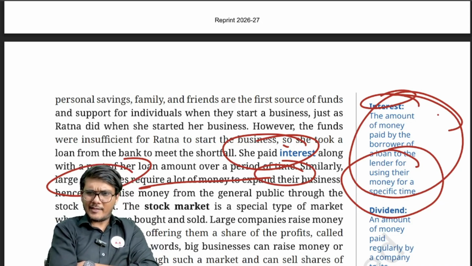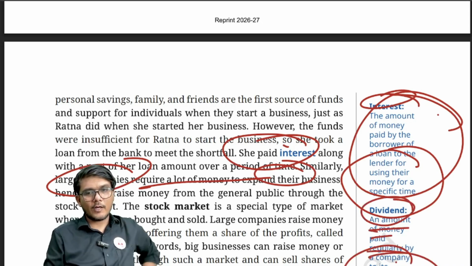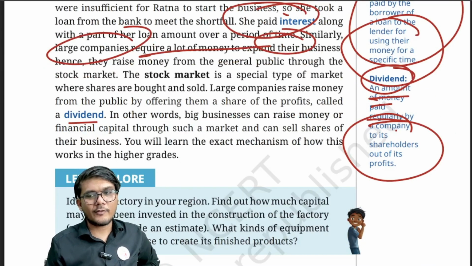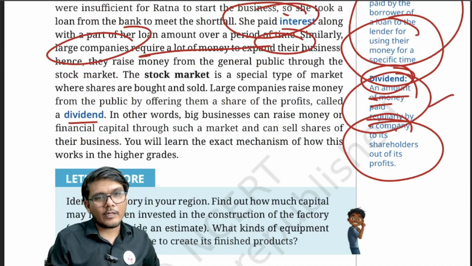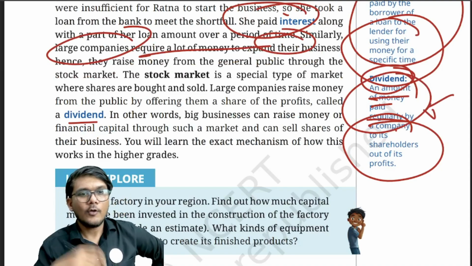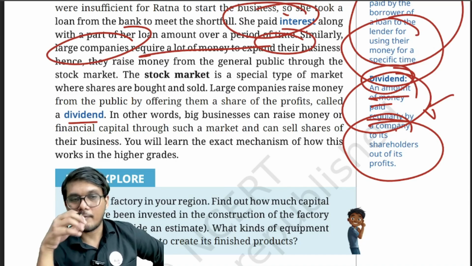Now what will happen? Will they return it back? No. But whatever profit comes to the company, 10% will be given to me. That is known as the concept of dividend. So what is dividend? An amount of money paid regularly by a company to its shareholders out of the profit. So out of the total profit that the company makes, an amount of money will be paid regularly to its shareholders from the profits that the company generally makes.